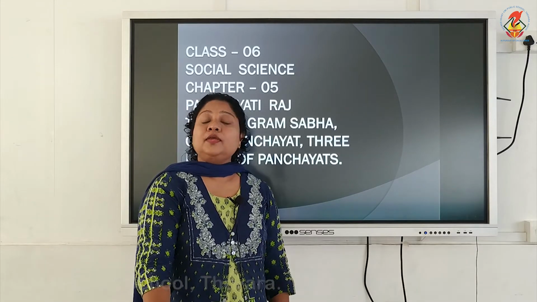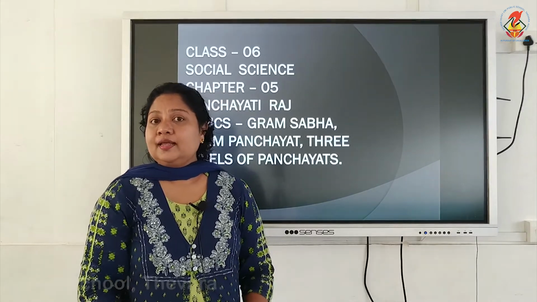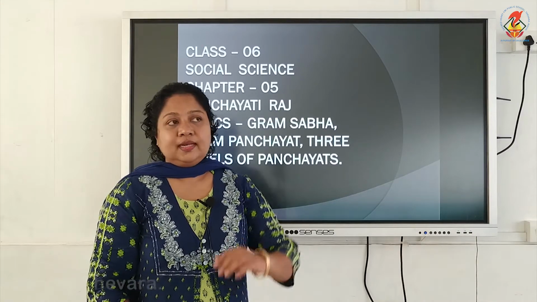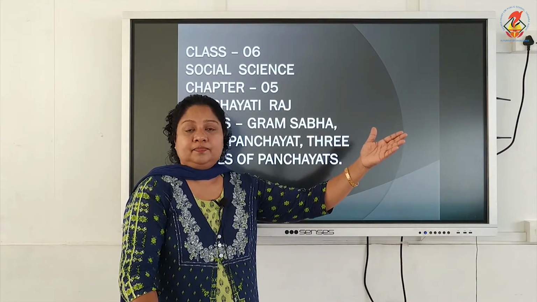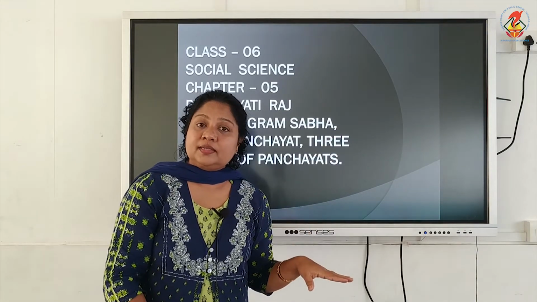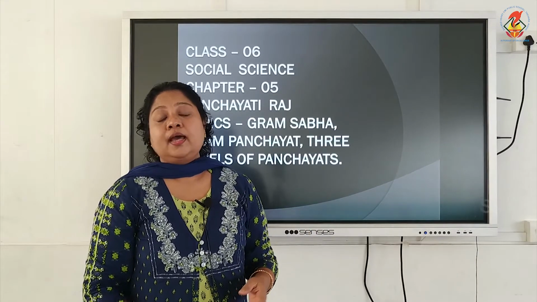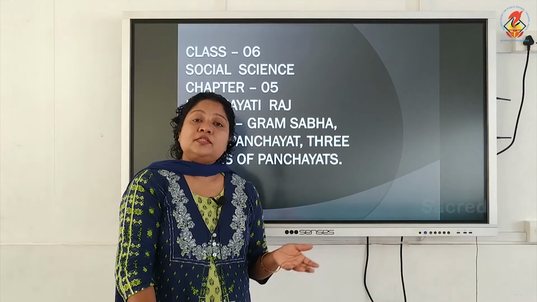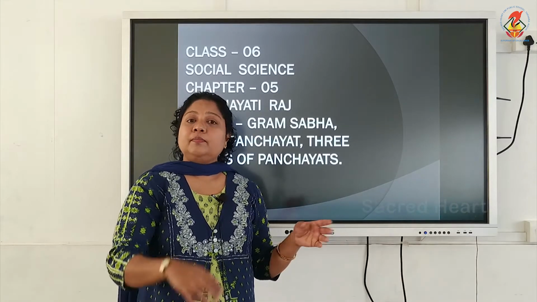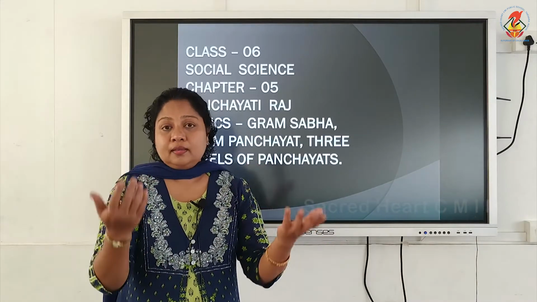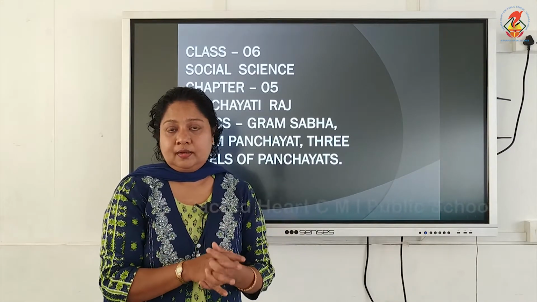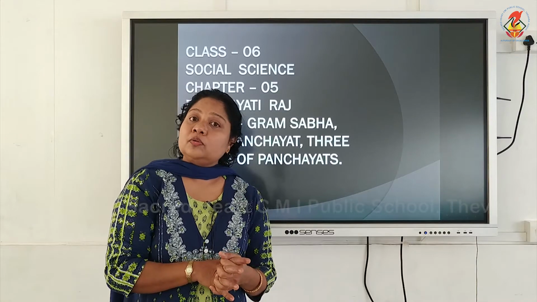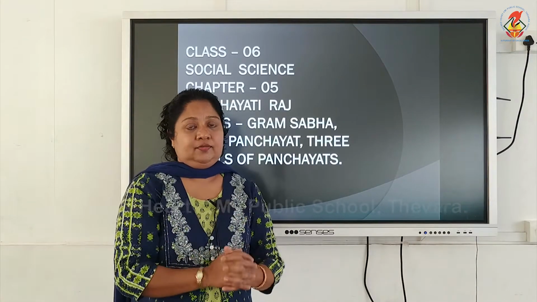So, in India we know that there are three levels of government. One on the center level, that is our central government. Then state level government is the state government. And in these two levels of government, they make laws and they implement the laws. Okay. So, the people are participating in the law making process through selecting their representatives.